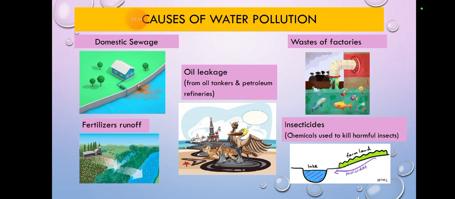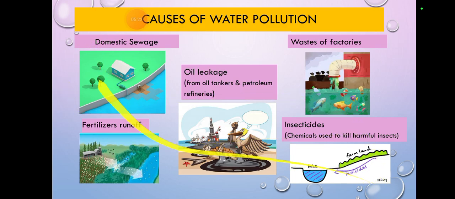Insecticides. Insecticides basically means chemicals used to kill harmful insects. Usually they are used on plants to keep away butterflies, insects and birds. They are basically used on farms near rivers. So when they get mixed with the river, the water gets contaminated. That also becomes part of the contamination.